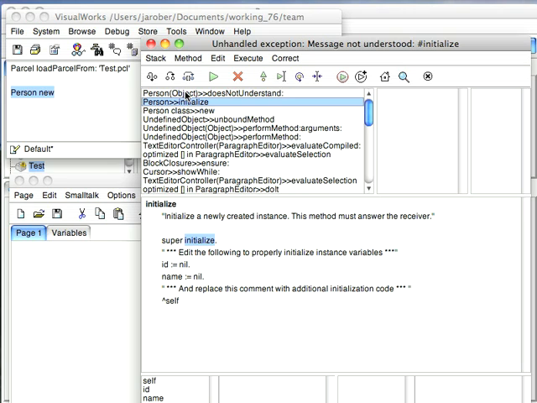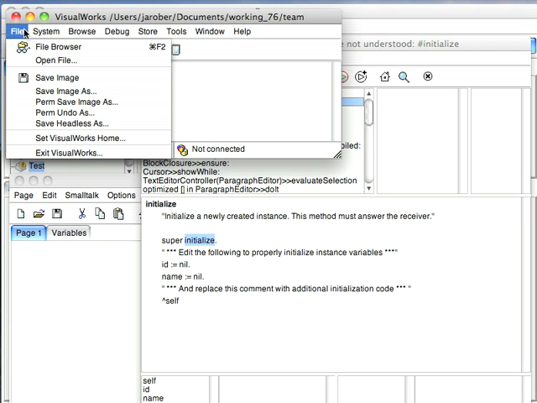That's because in every version of VisualWorks prior to 7.7, Object did not have an initialize method. So if within your own initialize you sent super initialize, it broke. What's changed is this. Let's close 7.6.